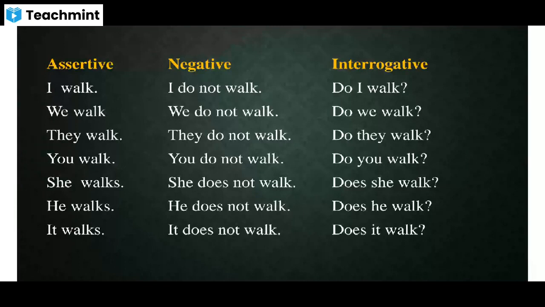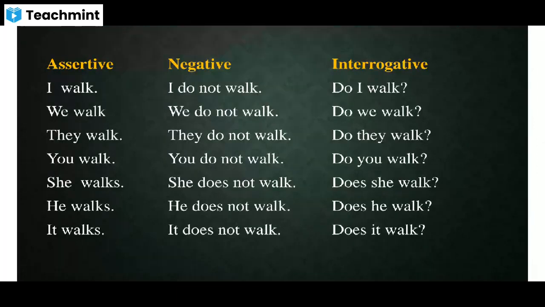If we want to add the WH type of word, or we want to write a question using WH words, we can simply write what does he want, or why does he walk? Yes, how does he walk? How do you walk? Just add the WH word in the beginning. Okay? This is how we construct a sentence in simple present tense.